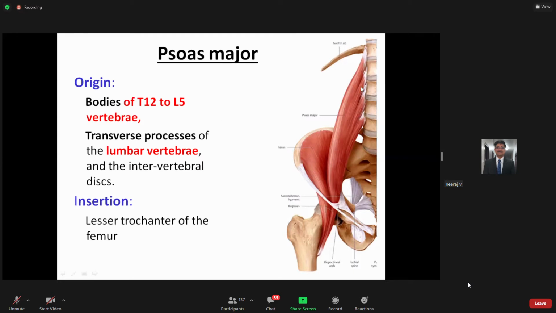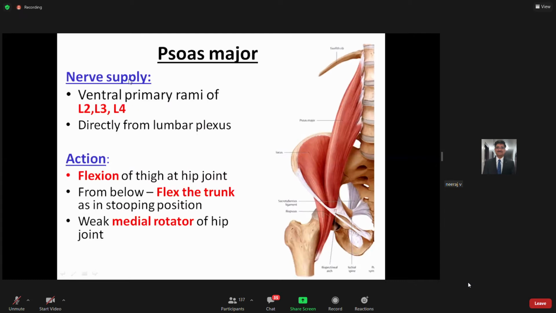So basically, if you look in this picture, this is the psoas major muscle, which takes origin from the bodies of T12 to L1, the intervertebral discs and the transverse processes over here, passing all the way down, and it gets inserted on the lesser trochanter of the femur. Now, nerve supply, we know this is through the ventral rami of L2, L3 and L4, coming directly from the lumbar plexus, and the main action of your psoas major muscle is flexion of the thigh at the hip joint.